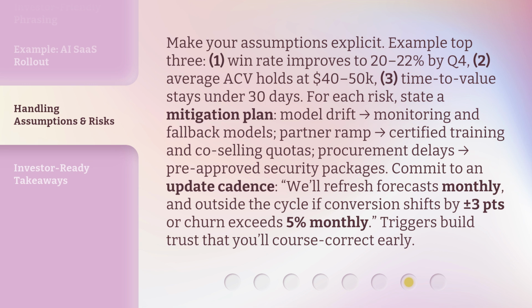For each risk, state a mitigation plan. Model drift → monitoring and fallback models. Partner ramp → certified training and co-selling quotas. Procurement delays → pre-approved security packages. Commit to an update cadence. We will refresh forecasts monthly and outside the cycle if conversion shifts by plus or minus 3 pts or churn exceeds 5% monthly. Triggers build trust that you'll course correct early.